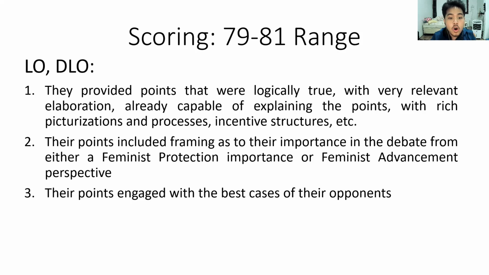Lastly, they also get more credit because their points directly engage with the very best cases of their opponents, talking about how even if it does give safety, even if it does give some advancements, it will still trade off some women, and these women will be more vulnerable. Even if they want to talk about how the technology may be good, the advocacy towards the technology will become worse on their side of the house. So for all of these reasons, 79 to 81 are given to LO and DLO.